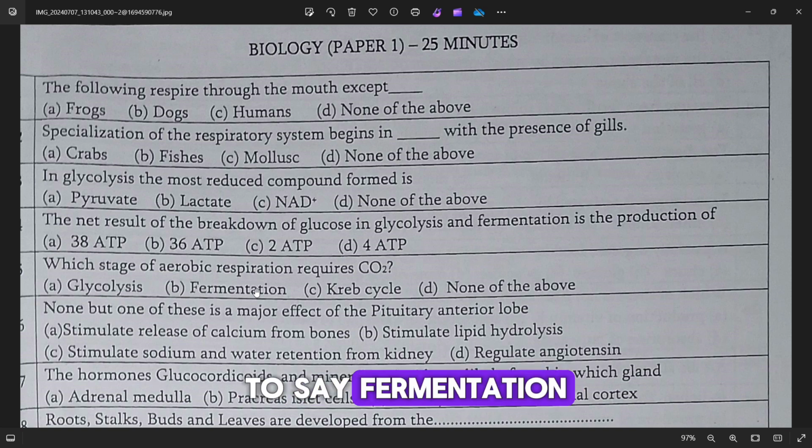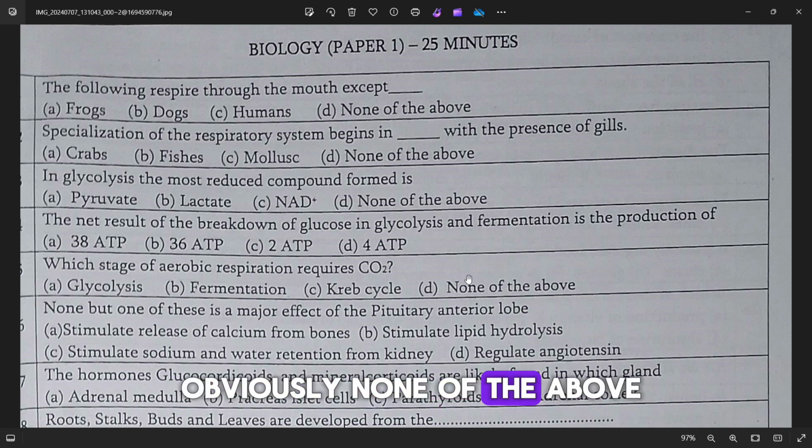Option B says fermentation. In fact, in fermentation we produce CO2, we don't require it. The Krebs cycle: if oxygen is not present, the Krebs cycle will not take place, and we don't even need CO2. So the answer is obviously none of the above.